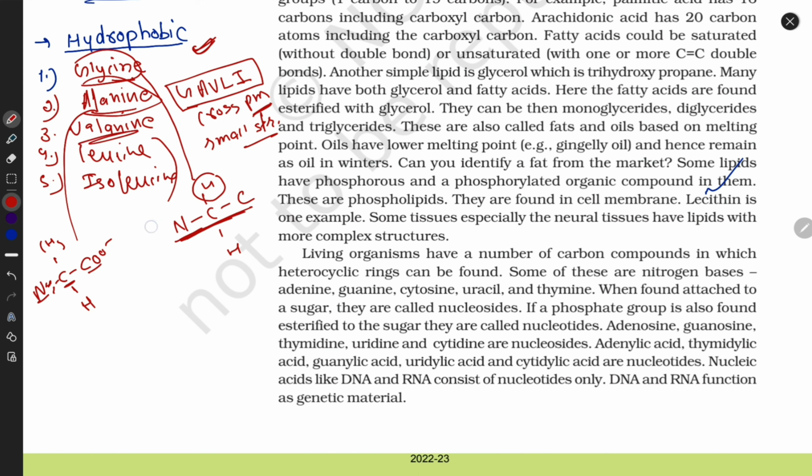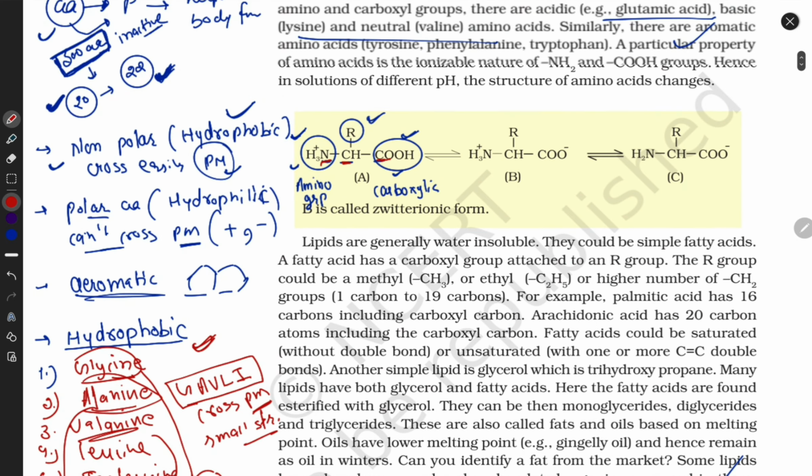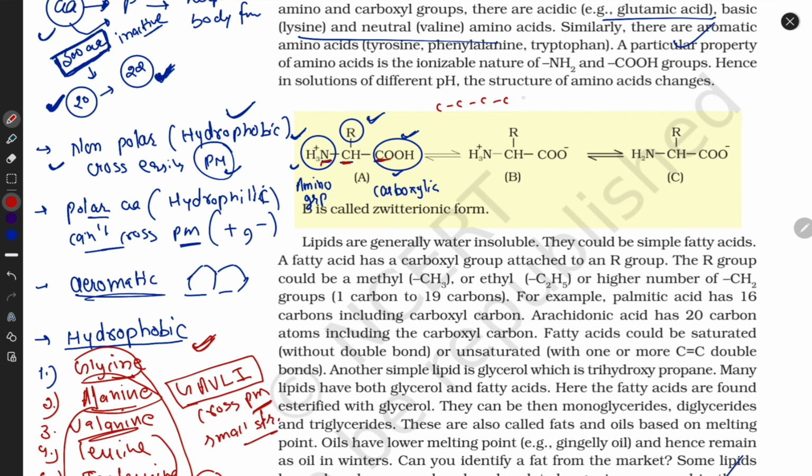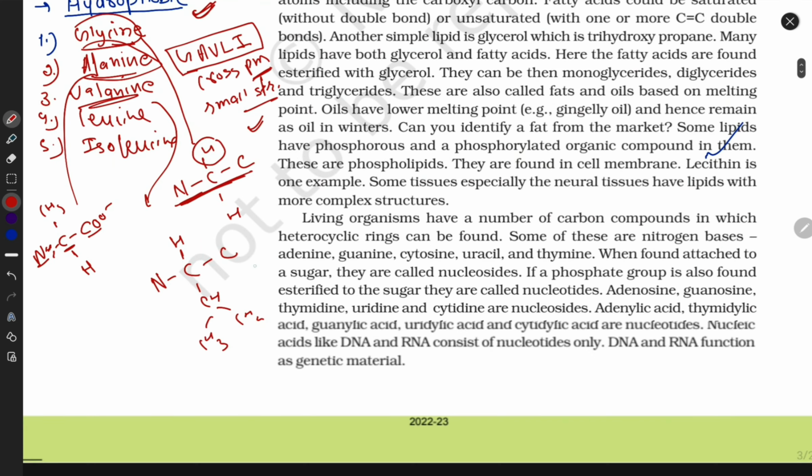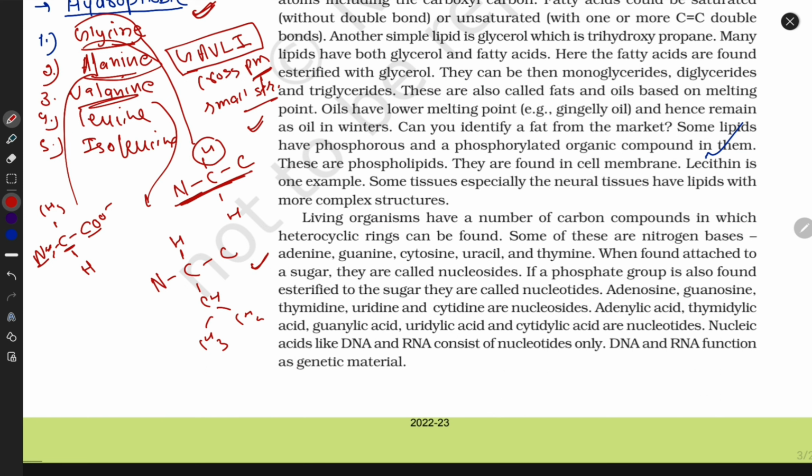Okay, last, guys, I'm drawing the valine structure. NCC rule. Here hydrogen is attached, and the R group looks like this. I told you, guys, the R group may be a carbon-carbon chain, it may be a ring-like structure. This is a simple, small-size molecule, so it contains only a carbon chain. It does not contain a heavy ring-like structure. They are small in size. So this is the alanine structure, this is the glycine structure, and this is the valine structure.